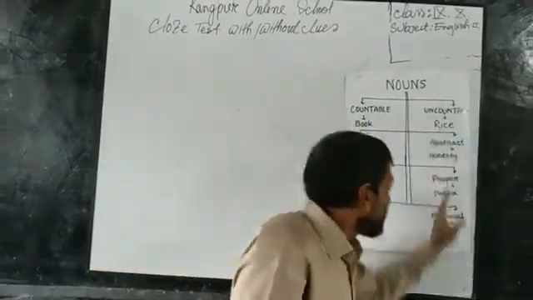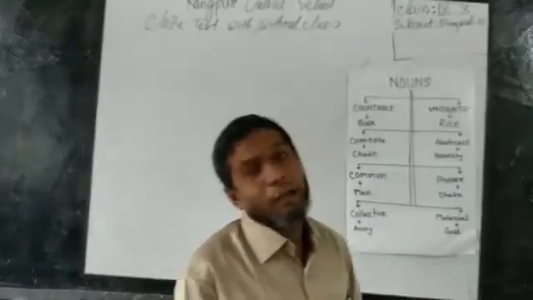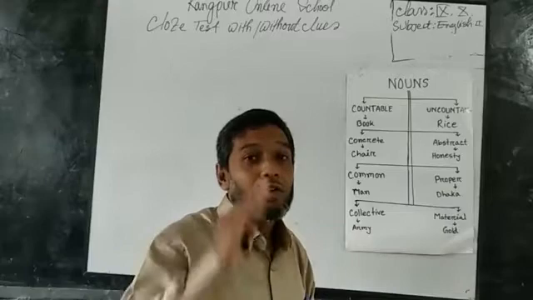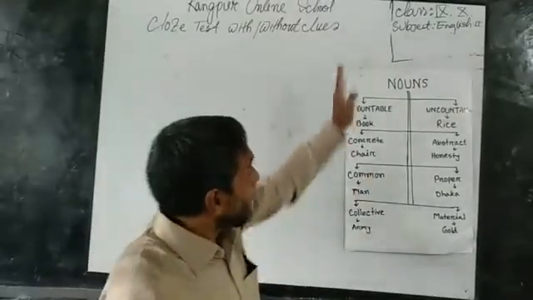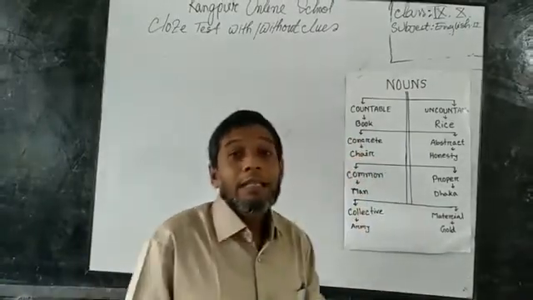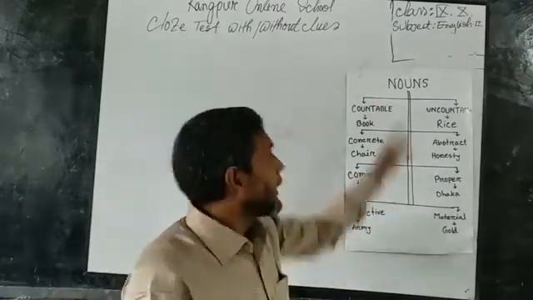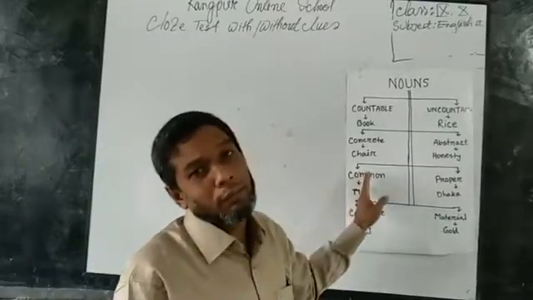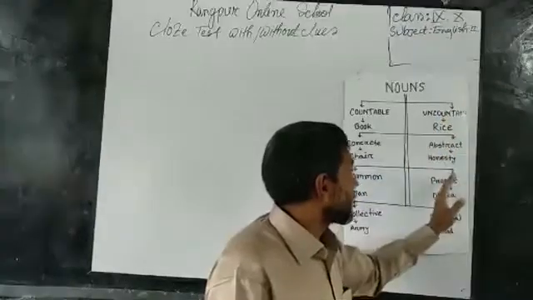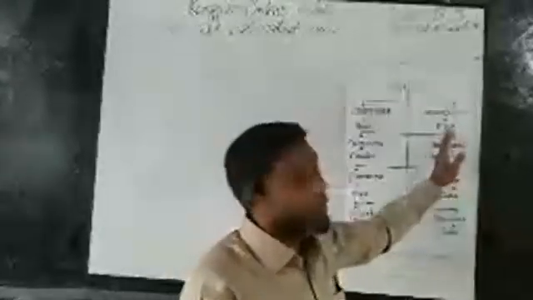And again, these four nouns, uncountable, abstract, proper and material nouns, have the same types of use in a sentence. So please, dear students, what I want to tell you is that these four nouns, countable, concrete, common and collective, have both singular and plural forms. For the nouns uncountable, abstract, proper, and material, they have only the singular form. They have no plural form.